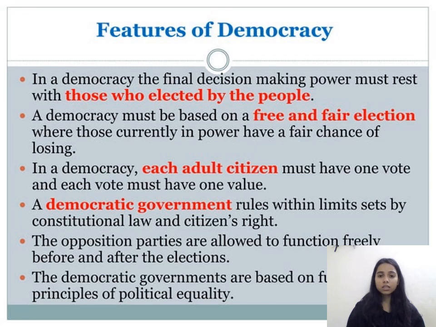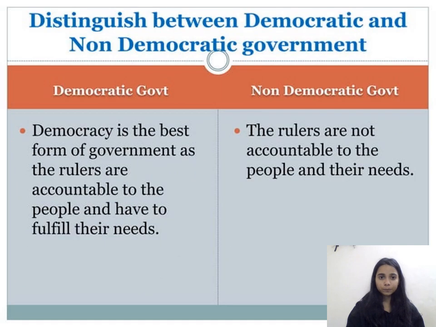A democratic government rules within limits set by constitutional law and citizens' rights. The opposition parties are allowed to function freely before and after the election. The democratic government is based on the fundamental principle of political equality.